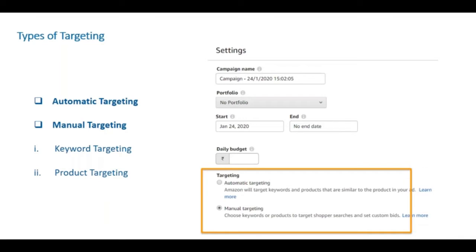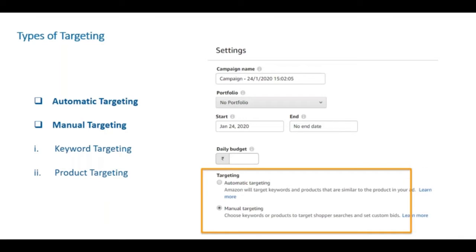The second type of targeting that we have is manual targeting. Manual targeting is a step more complex than automatic targeting, and it has two different types of targeting under manual targeting. One is keyword targeting, the second is product targeting. In keyword targeting, you will have to select the keywords. Keywords is something which is also the term which the customer is searching for.